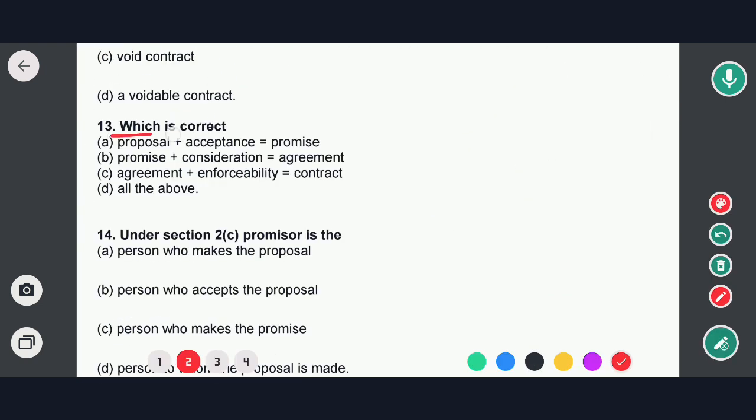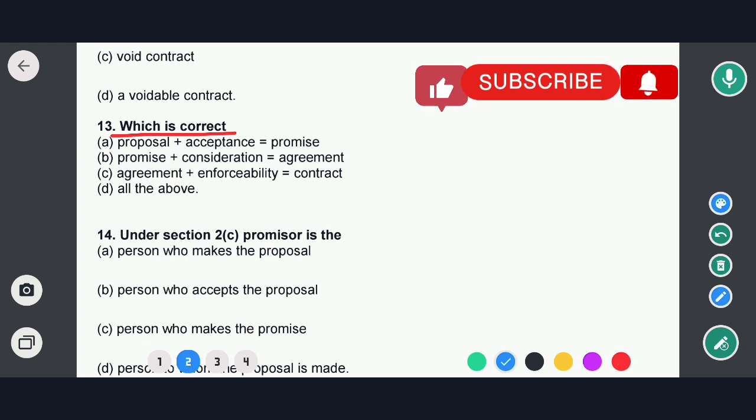Next question is: which is correct? Options are: proposal plus acceptance becomes a promise. This is correct.